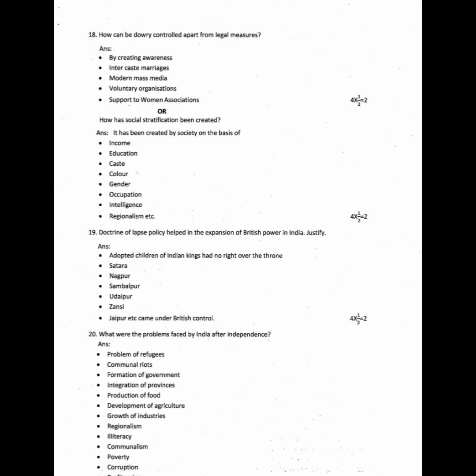Or question. How has social stratification been created? Answer: It has been created by society on the basis of income, education, caste, color, gender, occupation, intelligence, regionalism, etc. Question 19. Doctrine of lapse policy helped in the expansion of British power in India. Justify. Answer: Adopted children of Indian kings had no right over the throne. This is basically called doctrine of lapse policy. Next point: Satara, Nagpur, Sambalpur, Udaipur, Jhansi, Jaipur, etc. came under the British control.